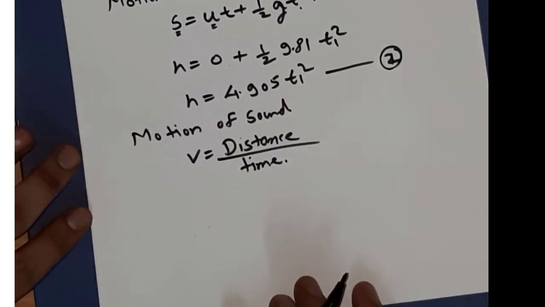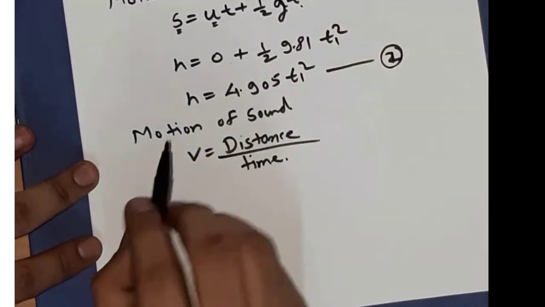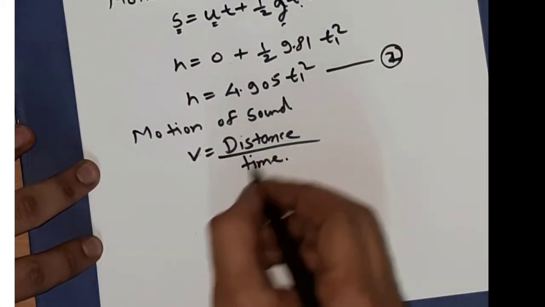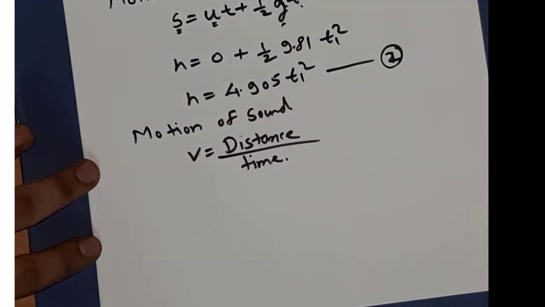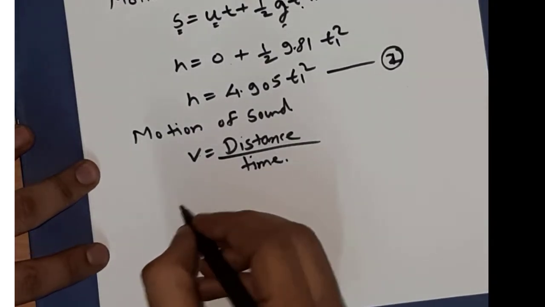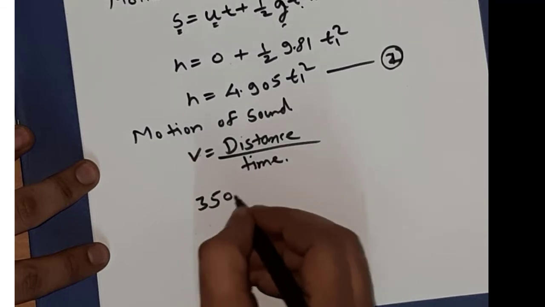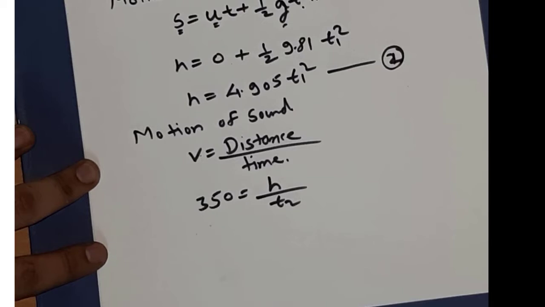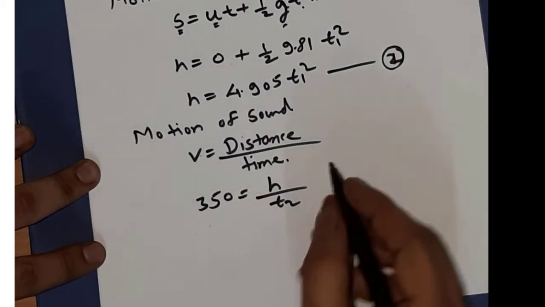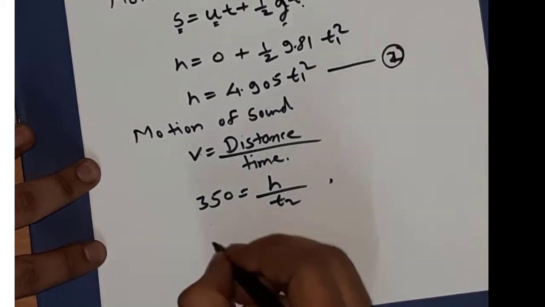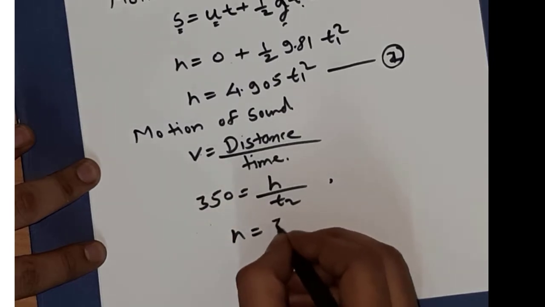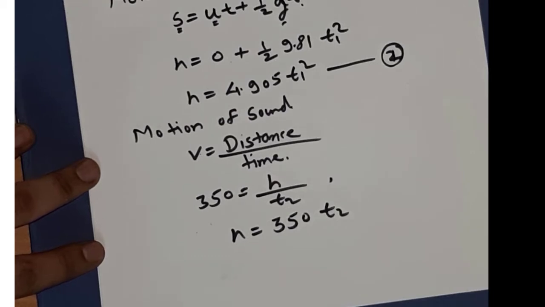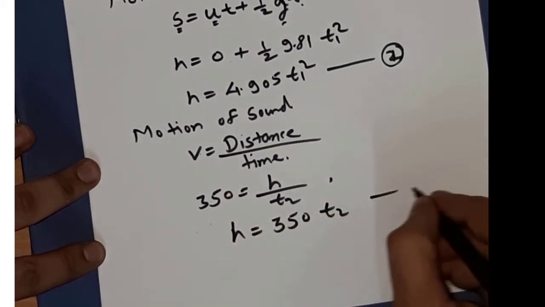There is no need to use the equation like above, because g is not going to act on the sound. So 350 is equal to distance traveled, h, divided by time taken, t2. So h is equal to 350 t2.